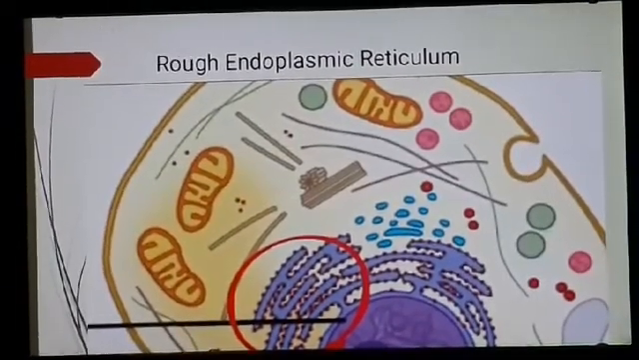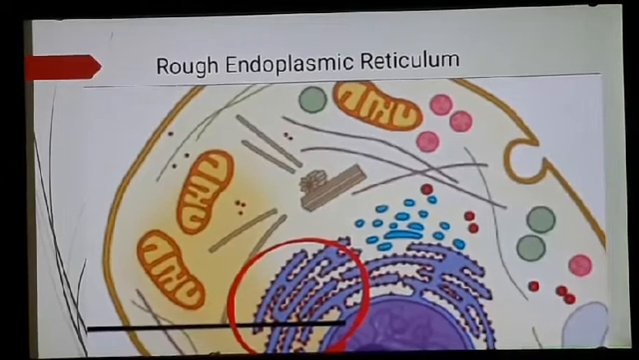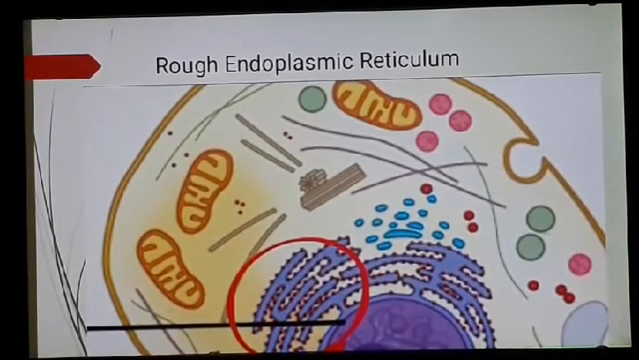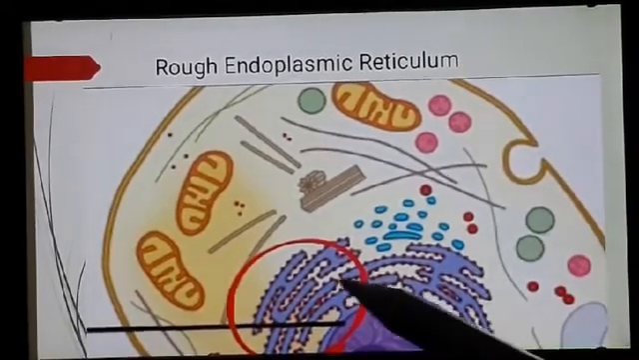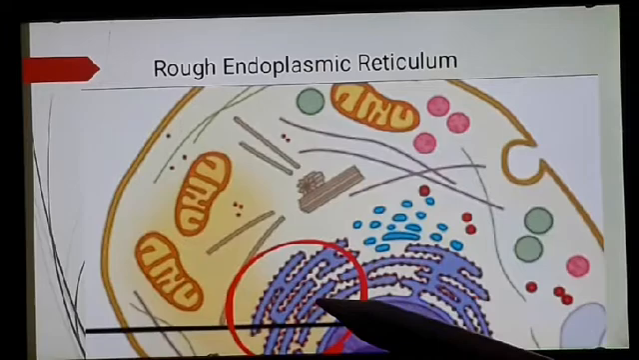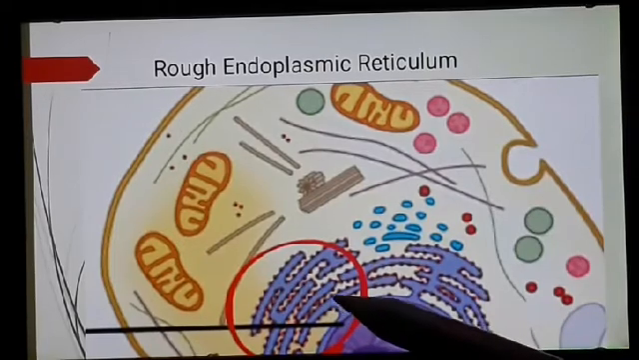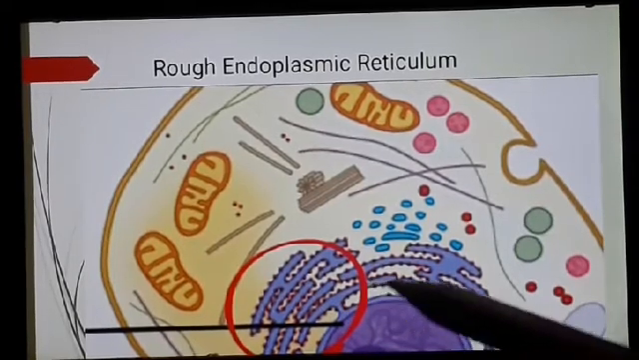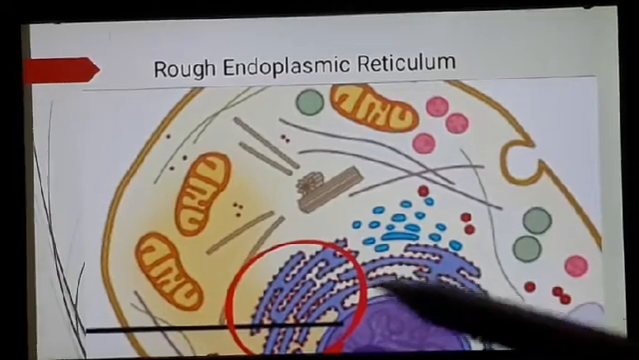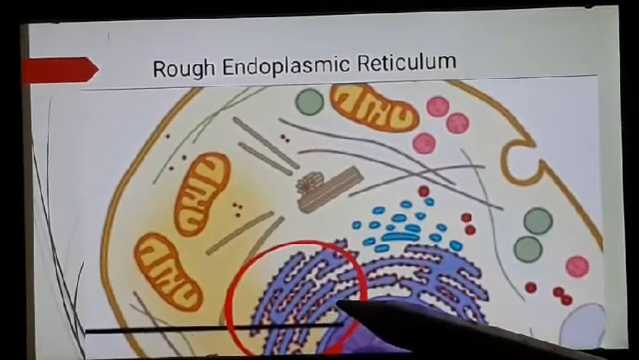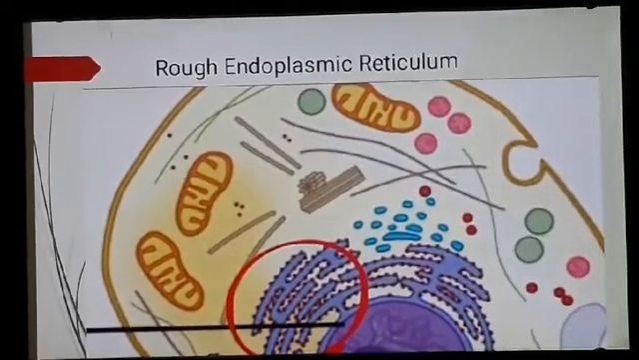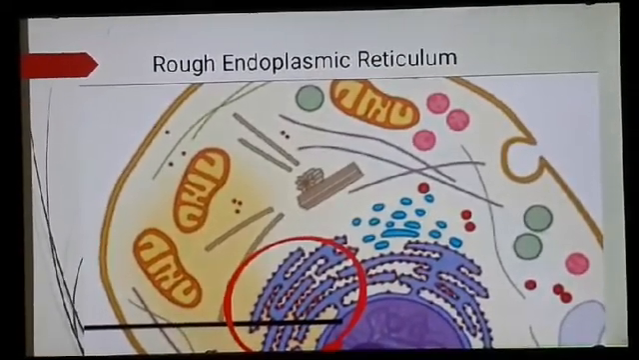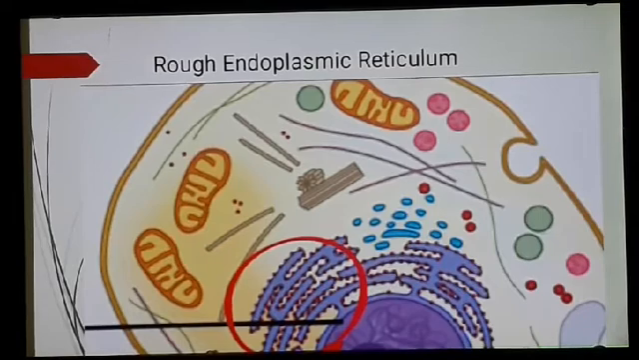Now endoplasmic reticulum is of two types: rough endoplasmic reticulum and smooth endoplasmic reticulum. You can observe here rough endoplasmic reticulum. Rough endoplasmic reticulum is that in which cisternae are lined with ribosomes. You can observe red dots here. So the cisternae are lined with ribosomes and this rough endoplasmic reticulum helps in the synthesis of proteins.